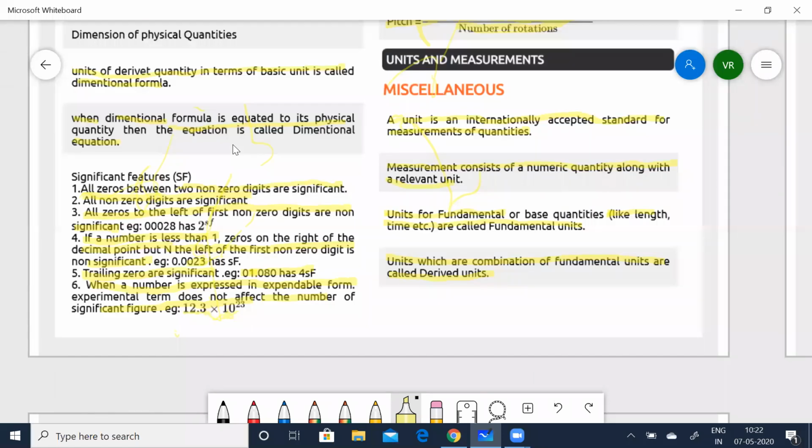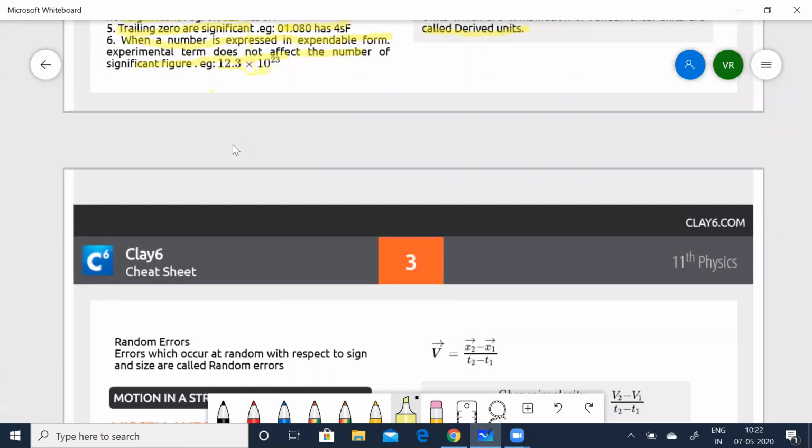And finally, it is now going to be the random errors. Random errors are errors which occur at random with respect to the sign and size of the errors. So we quickly summarize the whole lesson.